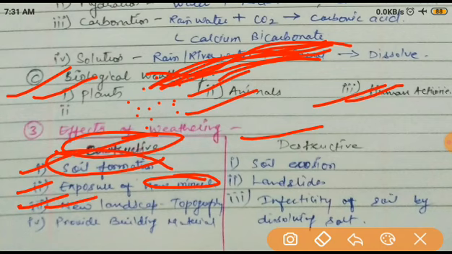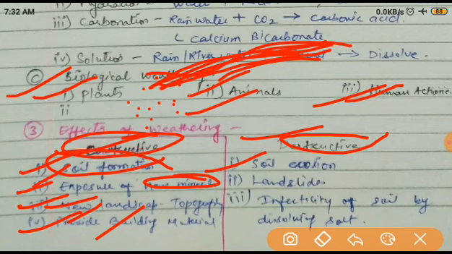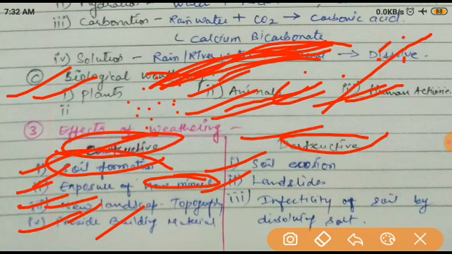Next one is new landscapes. If weathering is happening, obviously there are new landscapes, just like a mountain changes into a plateau or maybe a plateau into a plain. Then it provides building materials. By breaking these rocks we get building materials, you know very well about it. So these are all the constructive parts. Now I'm talking about the destructive, the same way. Soil erosion happens. Next one is landslides. You know very well, on a mountain when a landslide happens, it causes huge casualties, maybe of life or other factors. Next one is the infertility of soil by dissolving soils.